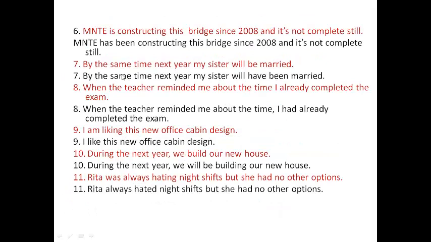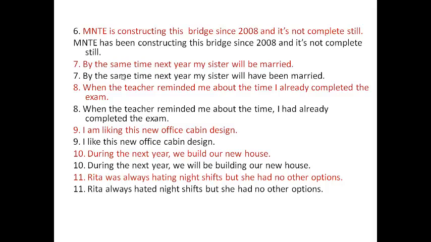Next, sixth one. MNT is constructing this bridge since 2008 and it's not complete still. That means in this sentence we have two clauses. What are the two clauses? MNT is constructing this bridge. How long? Since 2008. So when we use since, there must be the perfect progressive, and it is not complete still means still conveys an action which is in progress.